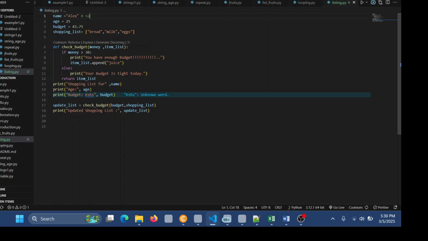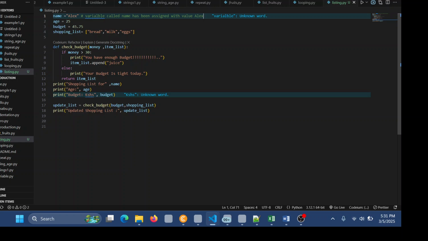We have a variable called name, and it has been assigned with the value what? Rx. But Rx is a string. Yeah, you can assign a string as a variable.